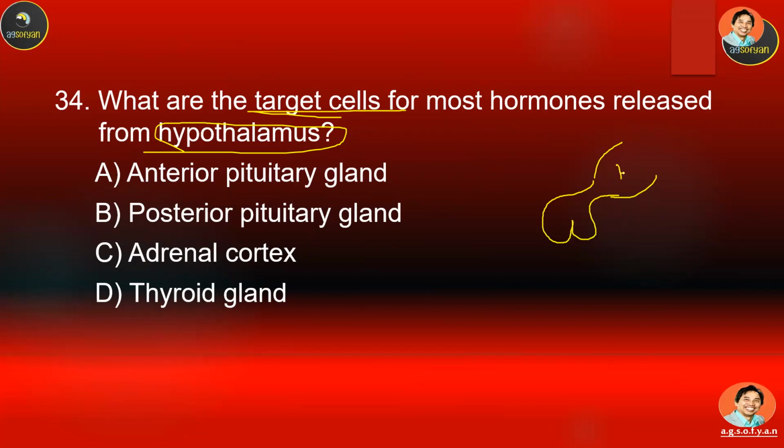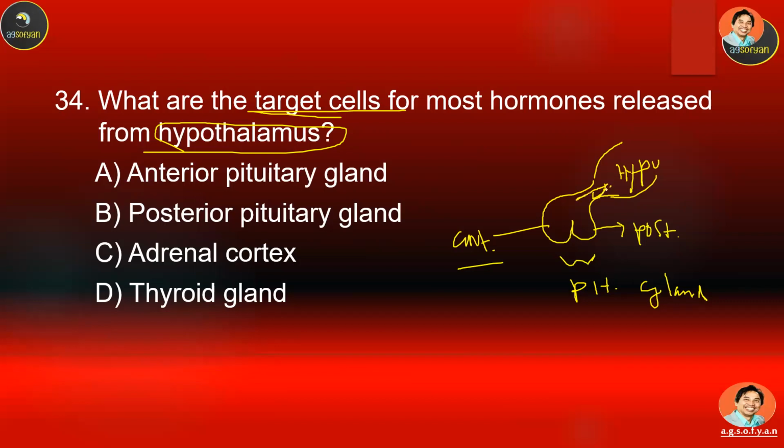So this is the hypothalamus. This is the pituitary gland. This is the anterior part, the anterior pituitary gland. This is the posterior pituitary gland. So it has a direct connection over here.